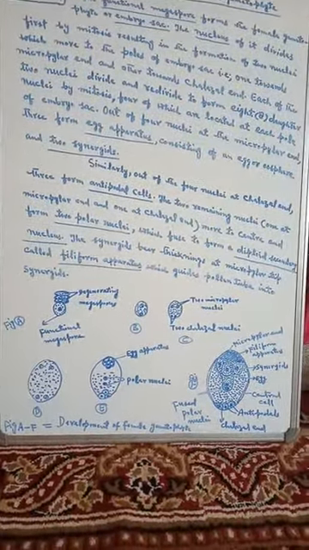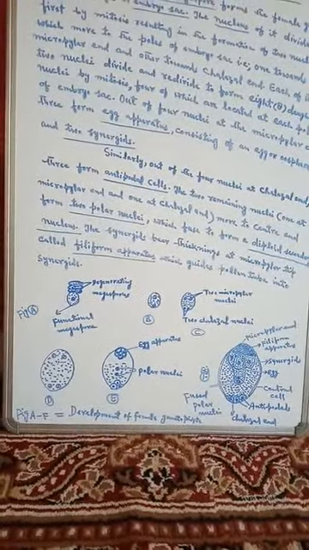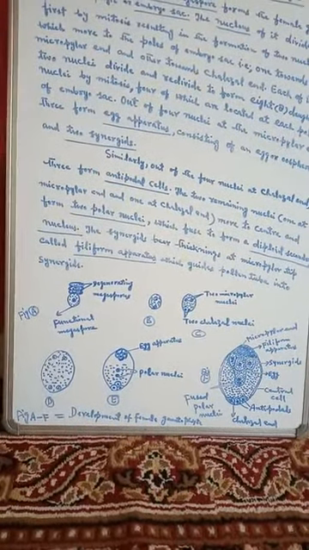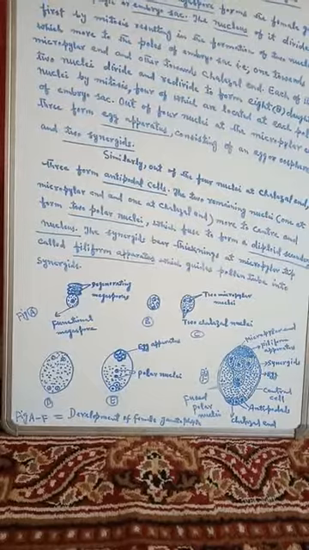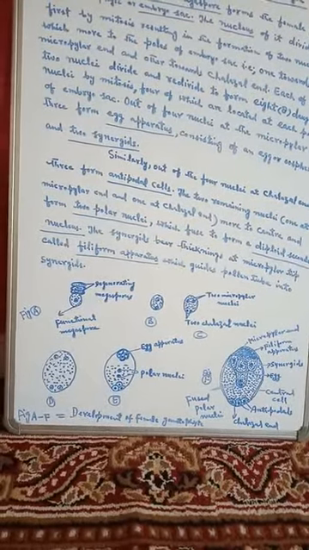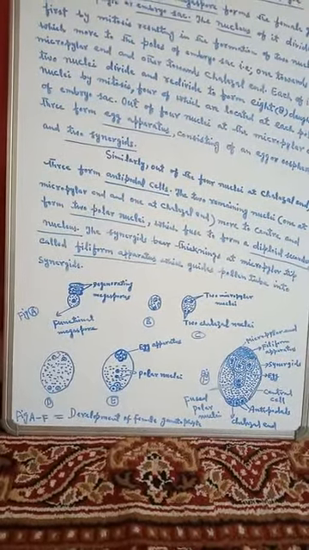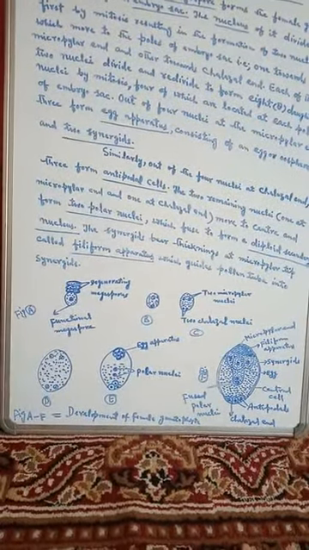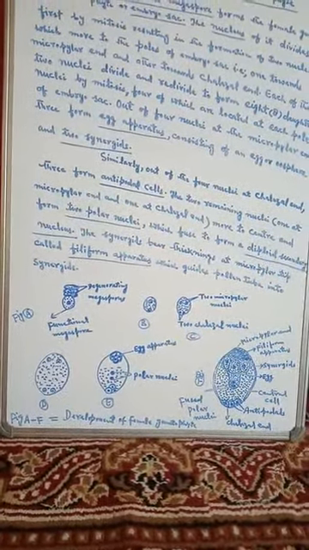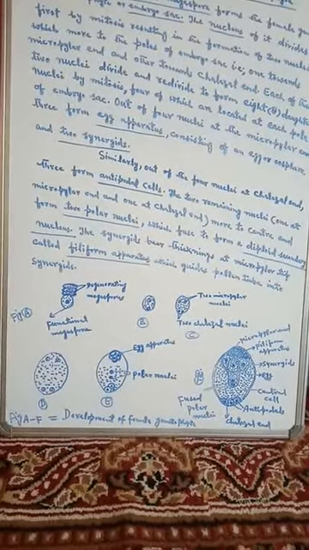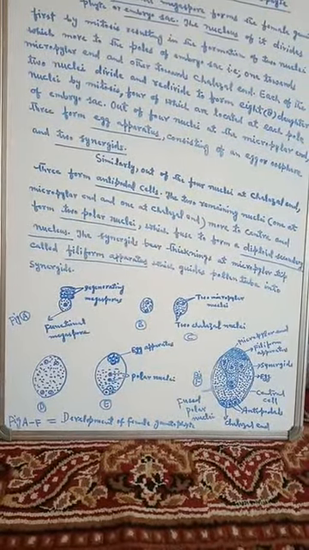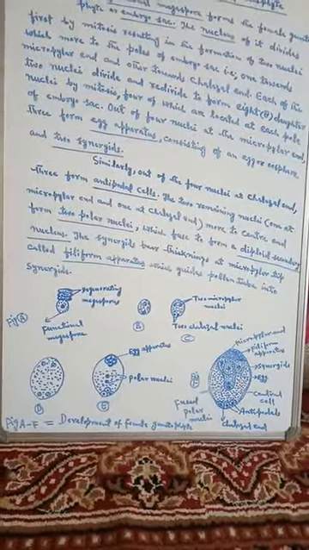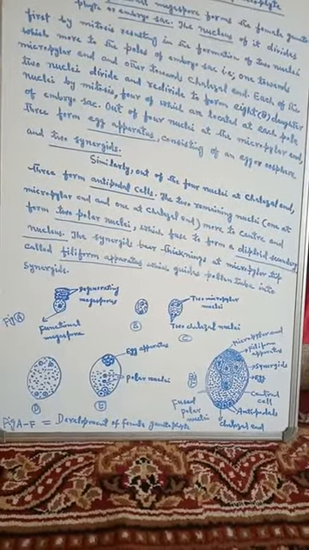Now you can see diagrammatically the development of female gametophyte. First you see the functional megaspore and the 4 degenerating megaspores. These three megaspores degenerate and one remains as the functional megaspore.